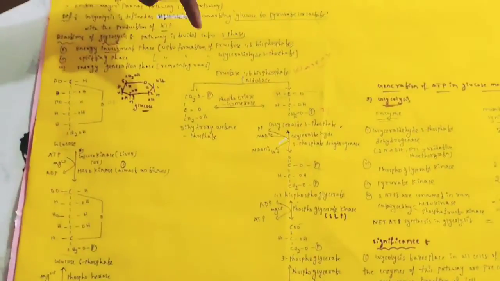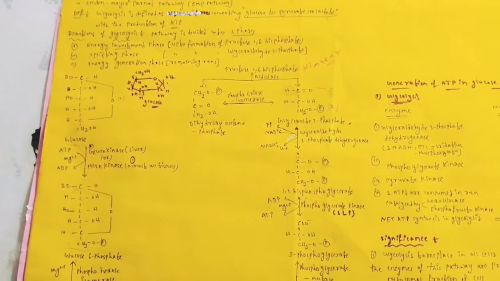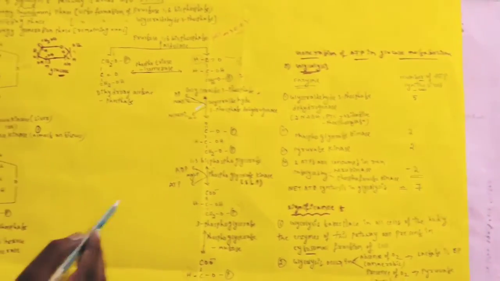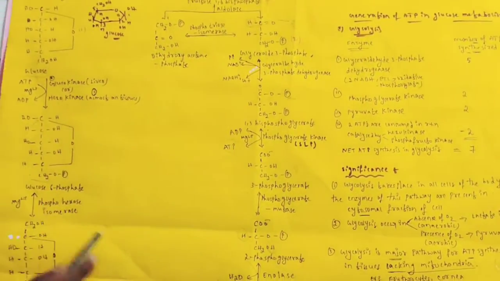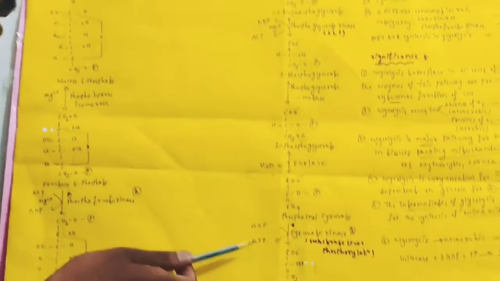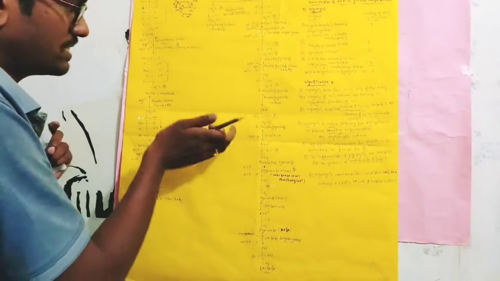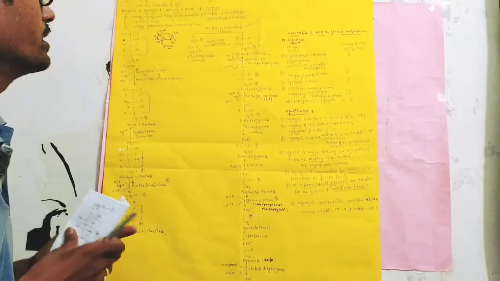I told you that is the last phase. Here this is a splitting phase. What is the third stage? Energy generation phase, means ATP is producing. You can see here ATP is producing, energy generation. Here also ATP is producing. This is the energy generation phase. This is about the reactions of glycolysis.